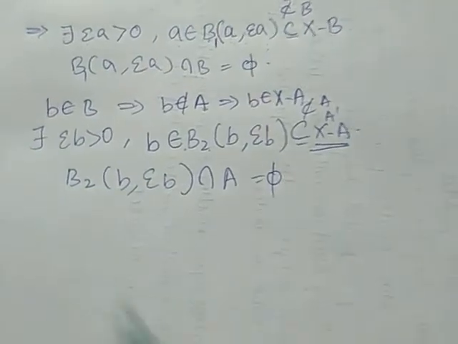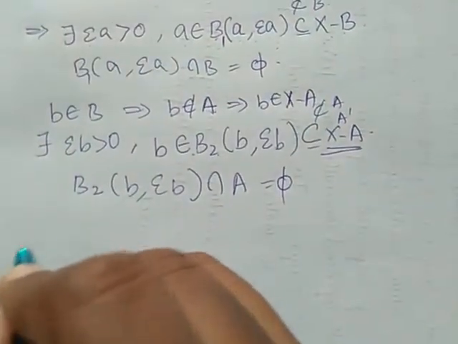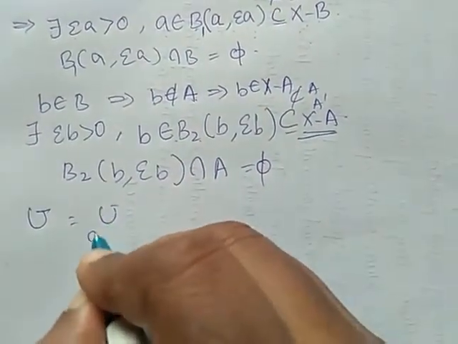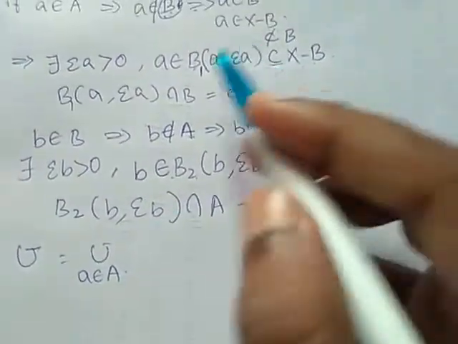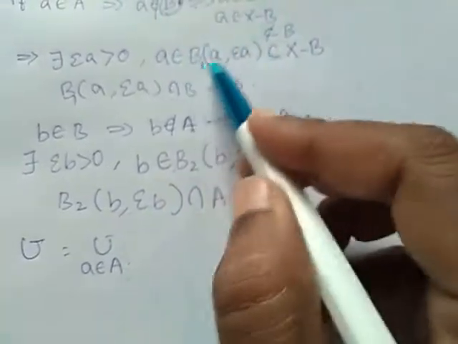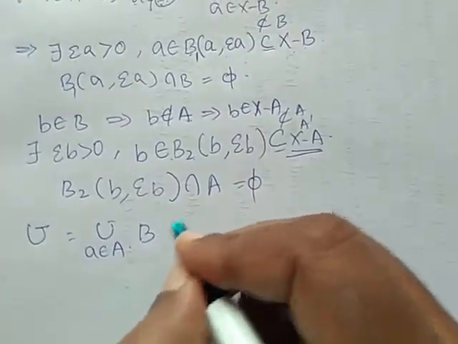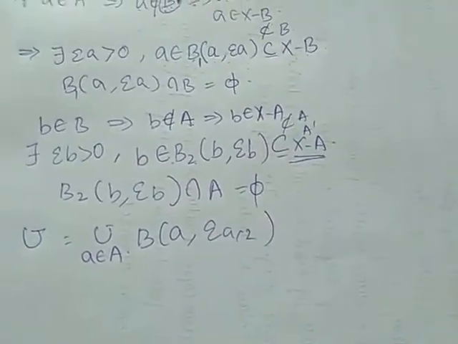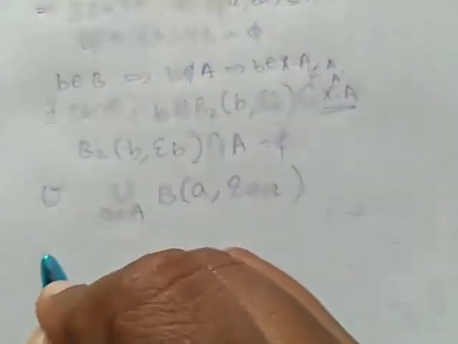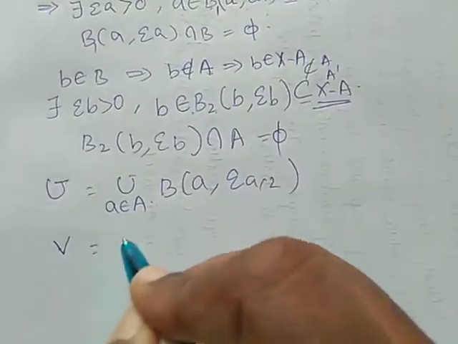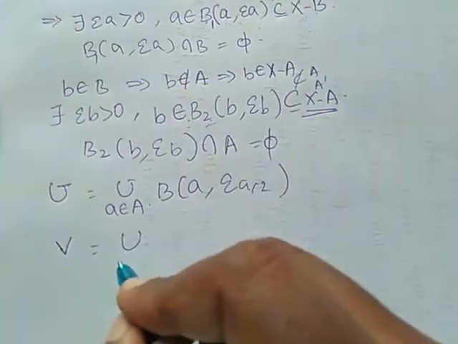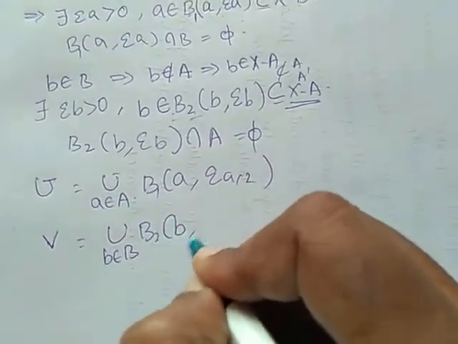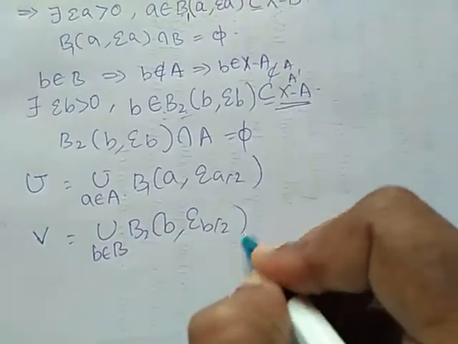So I am going to define a set U, the union over a belonging to capital A of all the open balls B of a comma epsilon a by 2. Similarly, I am going to consider V as the union over all the elements b belonging to B of B2 of b comma epsilon b by 2.